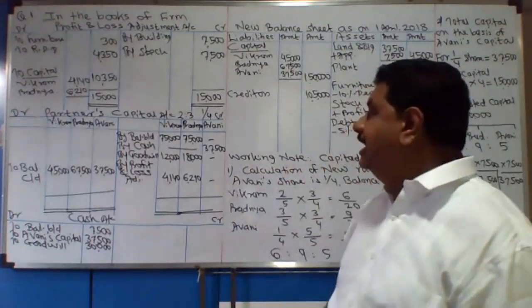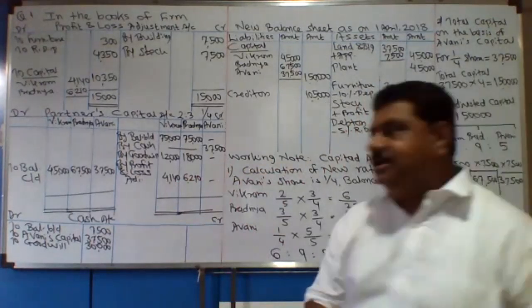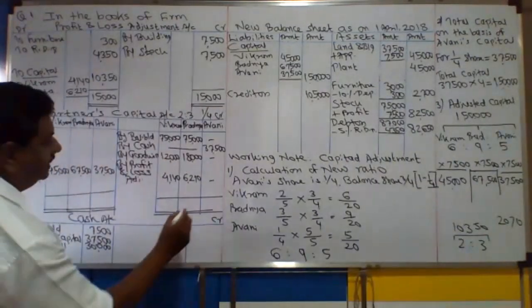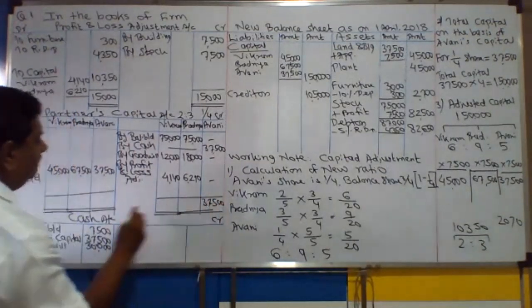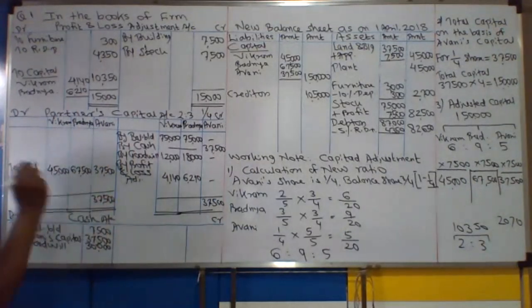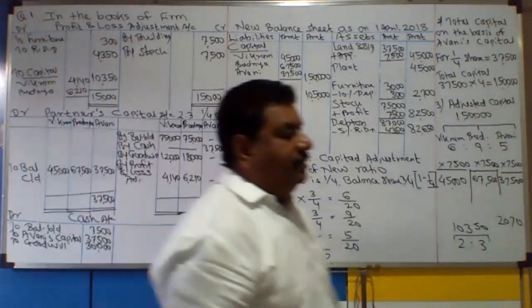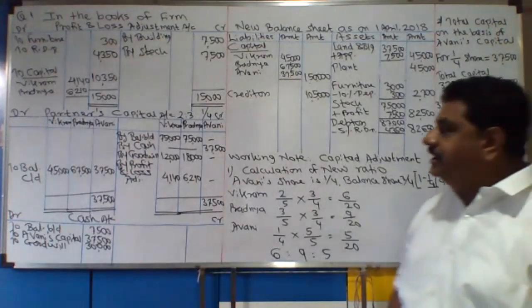Everybody please look at अवनी first, जिसका हमने बेस पकड़ा था। Avni's capital amount is same on the credit side and debit side, उसका टोटल सेम आ रहा है। So there is no change. Now everybody look at Vikram.